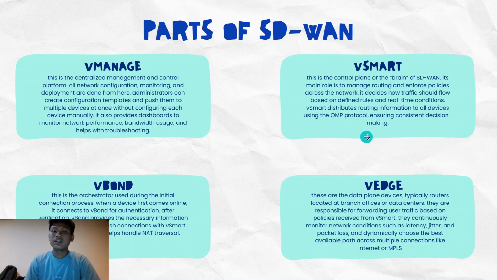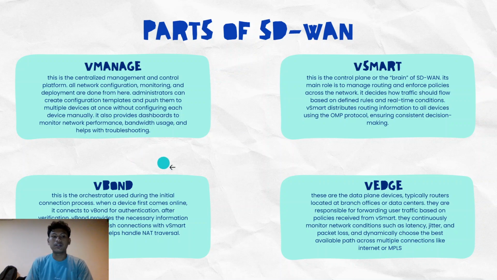Next is vSmart. This is the control plane, or the brain of SD-WAN. Its main role is to manage routing and enforce policies across the network. vSmart is the one that decides how traffic should flow based on defined rules and real-time conditions. vSmart distributes routing information to all devices using the OMP protocol, ensuring consistent decision making.